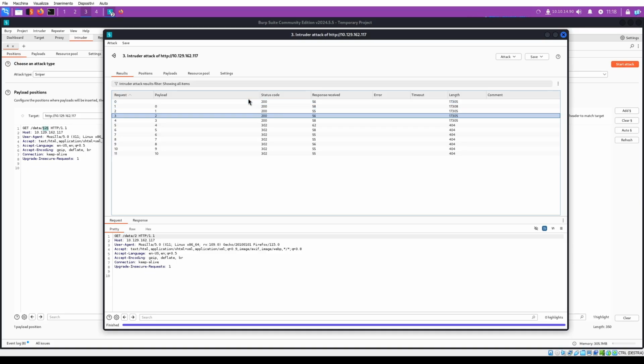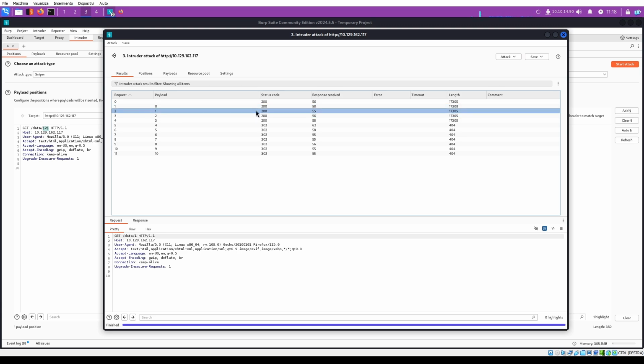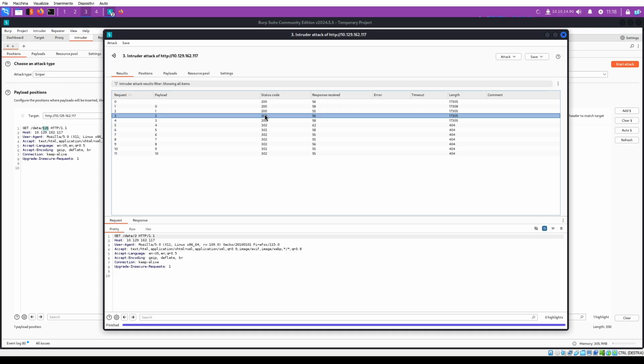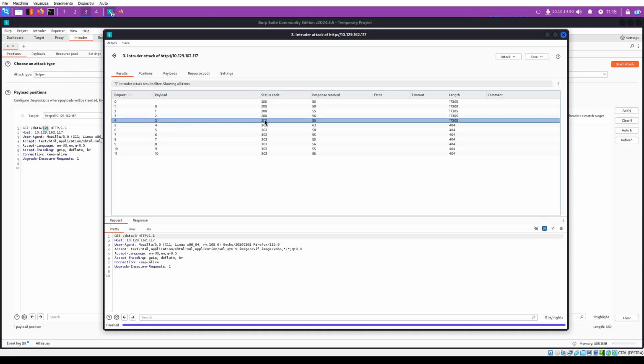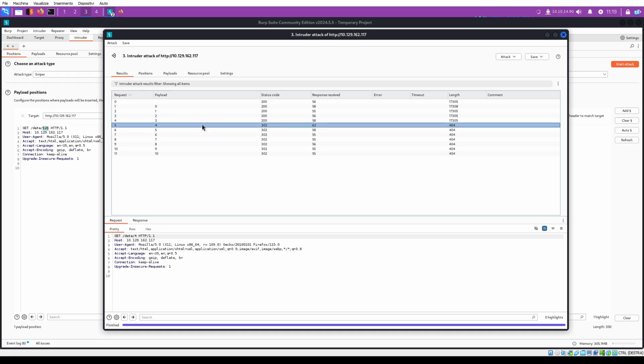We can check the status code first. We already know that we have number 1, number 2, and number 3, and we can see that number 1 got a 200 status code, so it's okay. Number 2 is the same. Number 3 is the same. Number 4 got a 302 status code. The response is different.